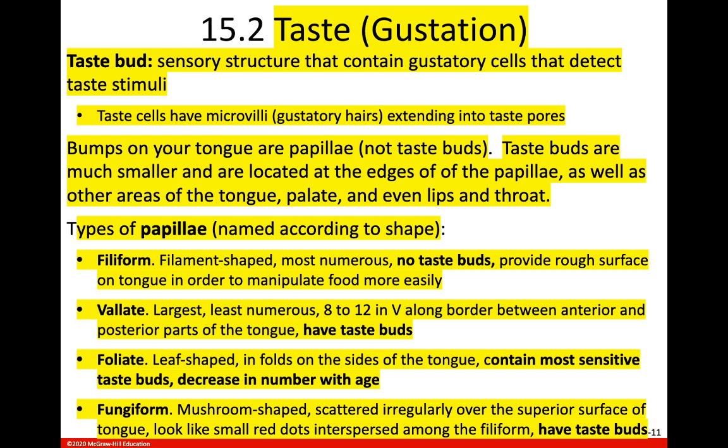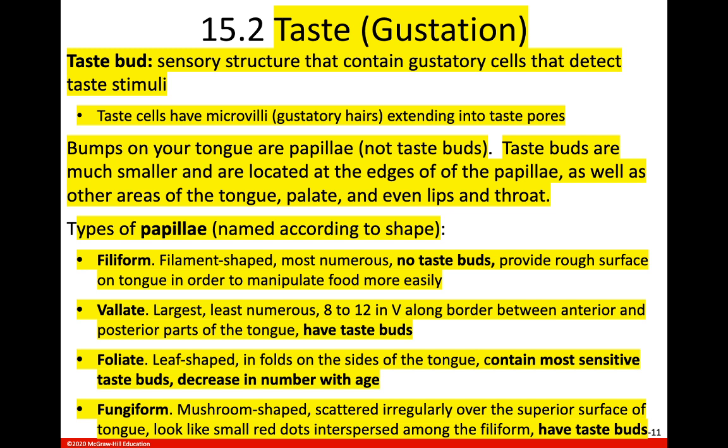You also have taste buds, which I didn't know until I started teaching this class, on your hard and soft palate, which is the roof of your mouth. You have taste buds on your lips and your throat. So you think, well, I'm going to try to swallow this without getting it on my tongue because I don't want to taste it. You're still going to taste it, because if you get it on your throat, you have taste buds on your throat. So it's crazy. And I'm thinking that children have more taste buds in other places than just their tongue. The older you get, the more you have them mainly on your tongue and not as much on your lips and throat and things like that. I think children have them more everywhere.